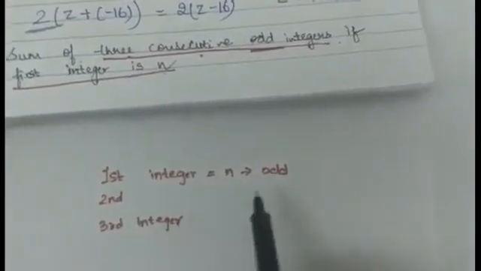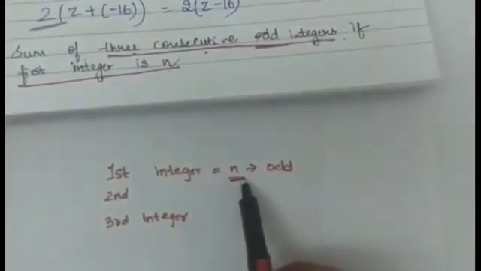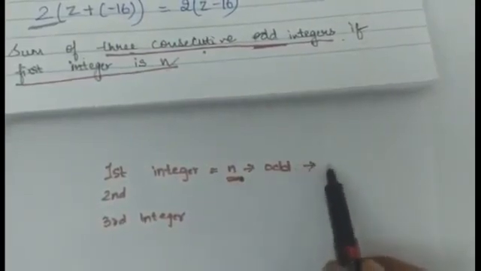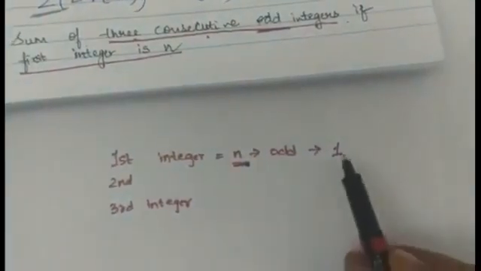Now, listen very carefully. Think any odd integer in your mind. Suppose I am thinking about 1. Now, if 1 is in your mind, what will be the next odd integer?